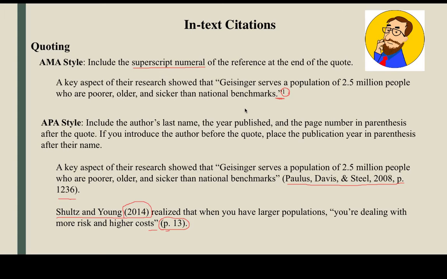Regardless of which format you use, if it's APA or AMA, the key idea here is that you give credit to the sources in the way that it's being asked, so that you use superscript numerals or that you list the author's last names, the publication years, and the page numbers if relevant.